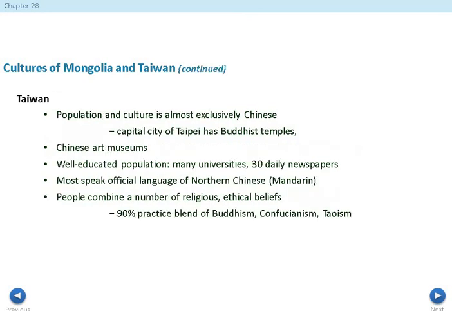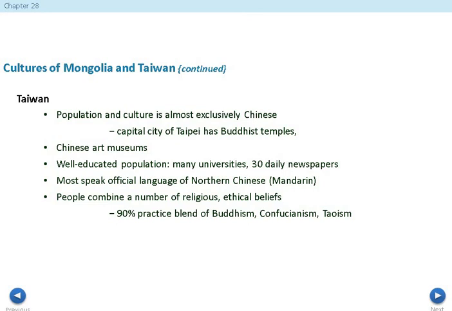Now, Taiwan, going back to them, this is going to be a population and culture that's almost exclusively Chinese. They're going to have a capital city in Taipei, which is going to have Buddhist temples. You're going to see Chinese art museums. People are very well educated in Taiwan. There are many universities, and they have 30 daily newspapers, and that shows that people do a lot of reading.